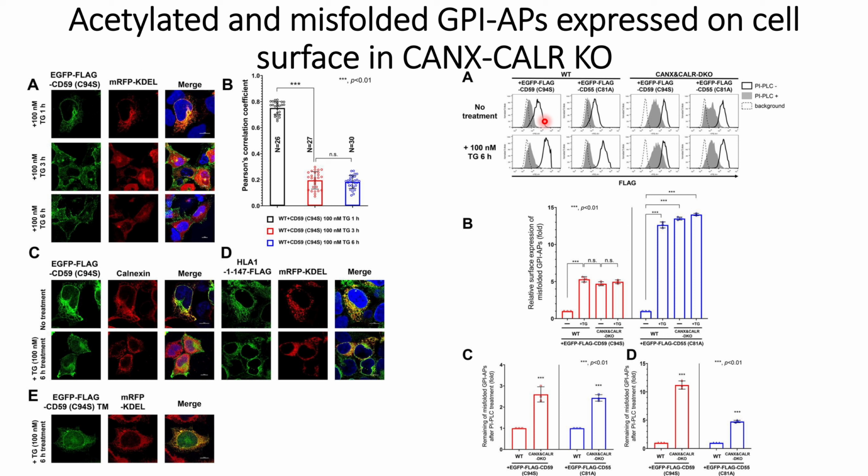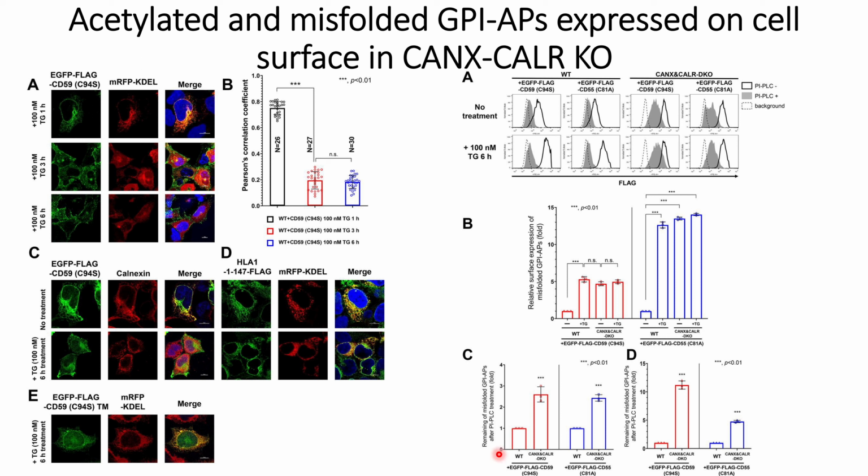One of the reasons that they thought is that the retention time of this misfolded CD59 in the case of wild type in the endoplasmic reticulum is high compared to the dual knockout. So the wild type cells get a chance for deacylation, whereas in the case of dual knockout they do not get a chance for deacylation. And since the misfolded proteins in dual knockout are not deacylated, they are not sensitive to the PIPLC, whereas in the wild type cells they are deacylated, so they are sensitive to the PIPLC.